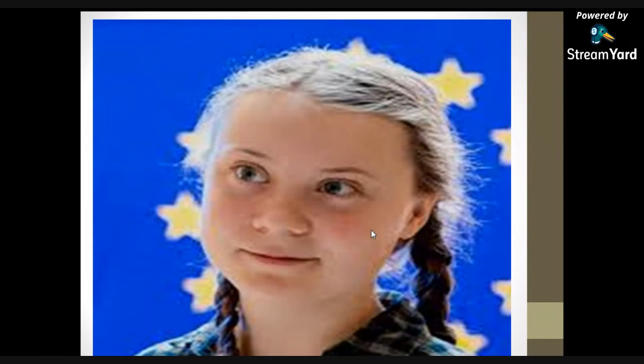So how many of you know this girl? Can any one of you tell me? She is the famous environmentalist. Her name is Greta Thunberg. She is 17 years old. She is from Sweden. She is the Time's Person of the Year. Just after the class, I want to share one new thing, that's why I am showing her. She started the program of skipping school on Fridays.